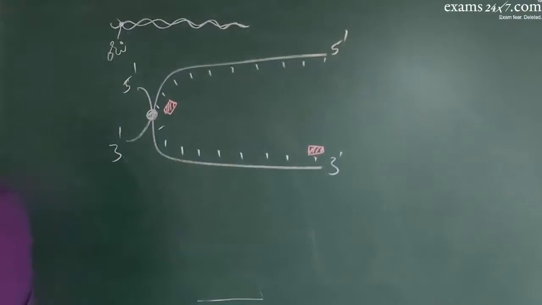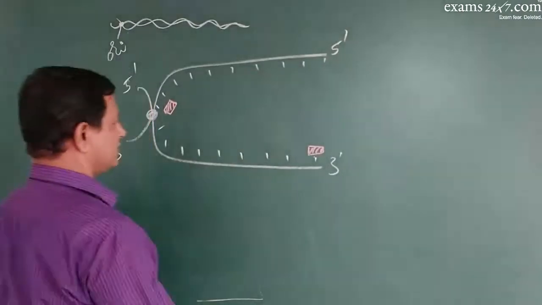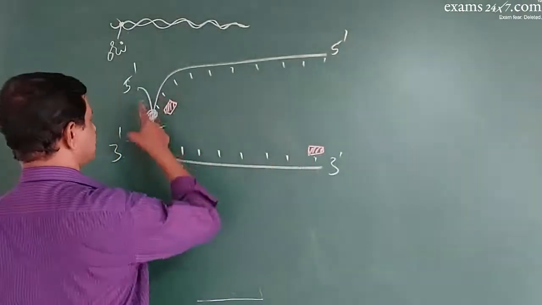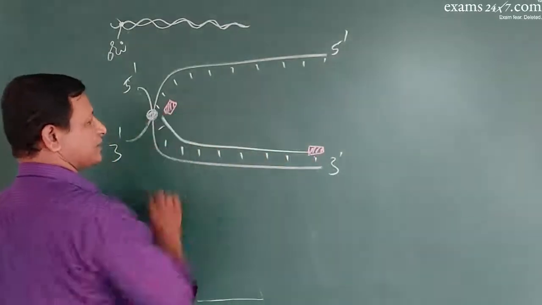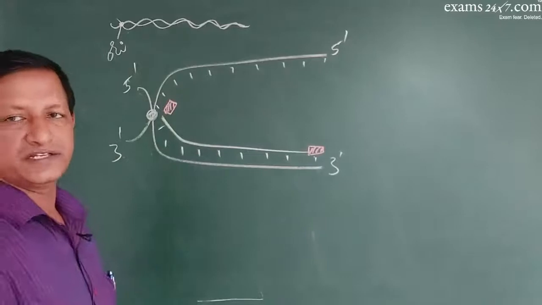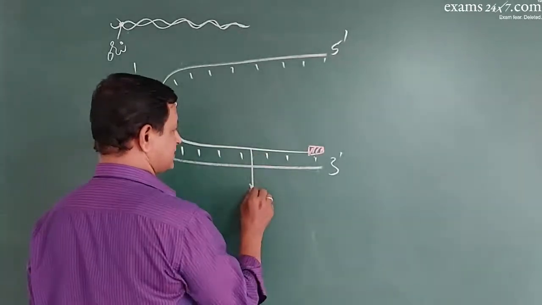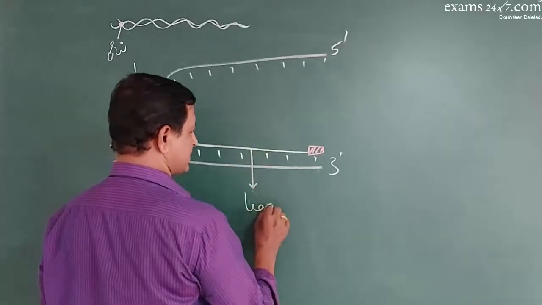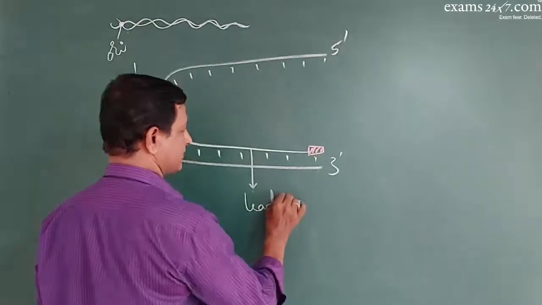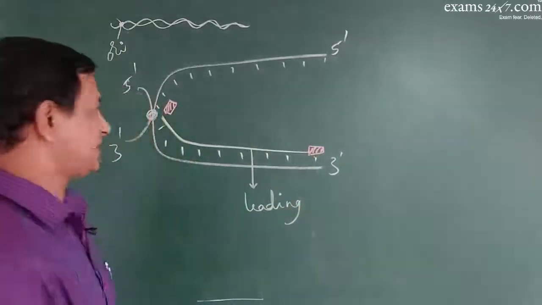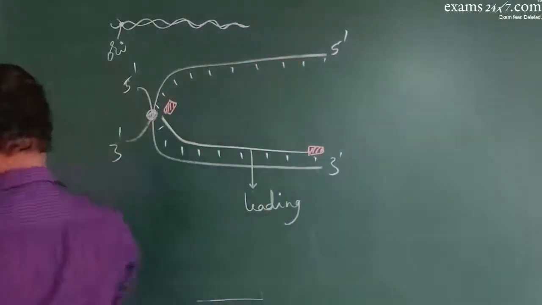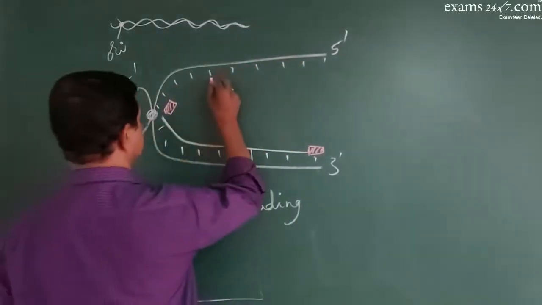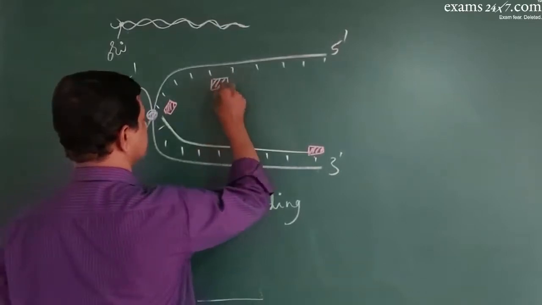Now on one strand, towards the ori, there is continuous attachment of nucleotides producing a new DNA strand, and this strand is called the leading strand. But on the other strand, which runs away from the ori, primers are produced at regular intervals for extra stability.